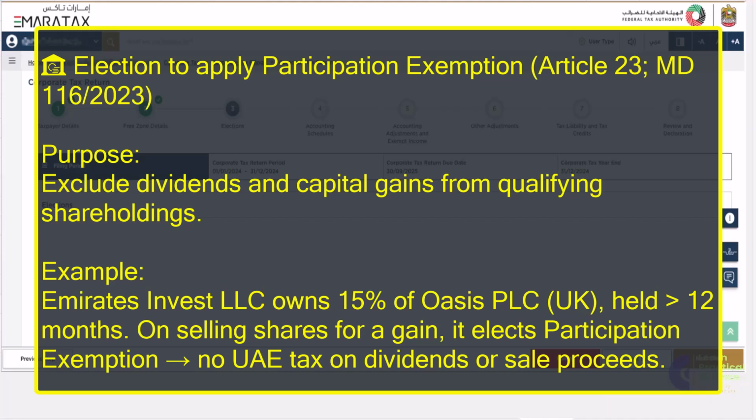Number 12 is election to apply participation exemption under Article 23 of Ministerial Decision 116 of 2023. The purpose is to exclude dividends and capital gains from qualifying shareholdings. For example, Emirates Invest LLC owns 15% of Proces PLC, a company in the UK. Held for more than 12 months, on selling shares for a gain, it elects participation exemption. No UAE tax on dividends or sale proceeds.